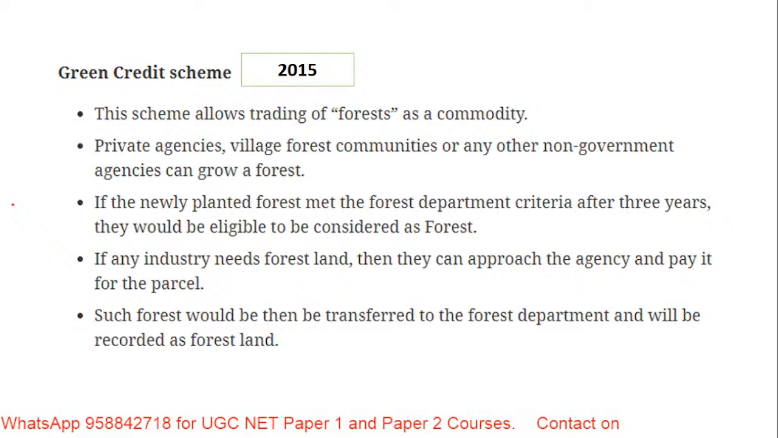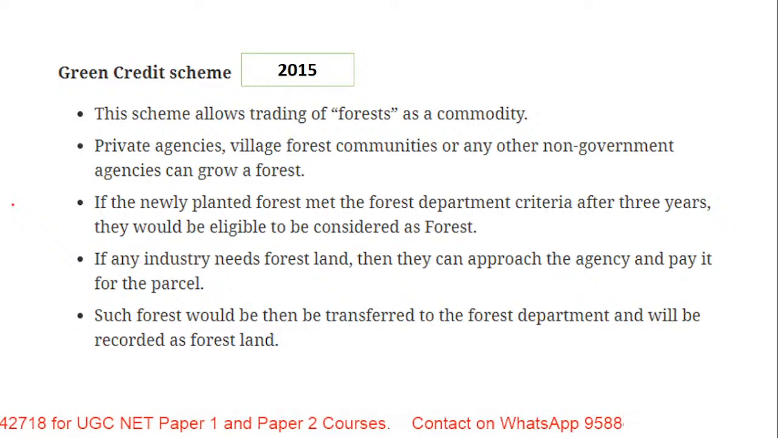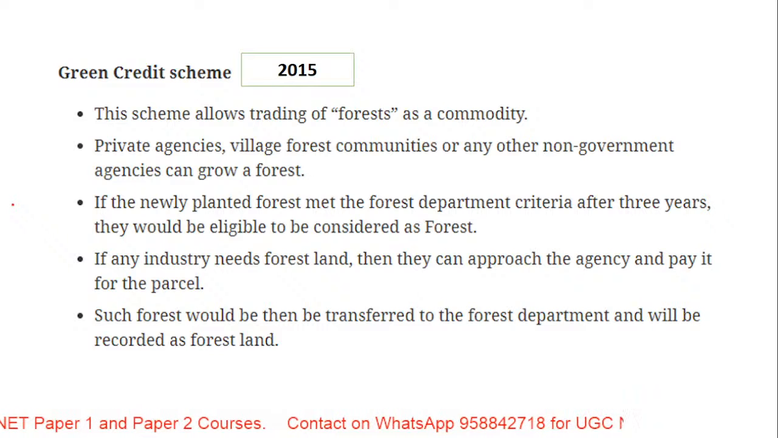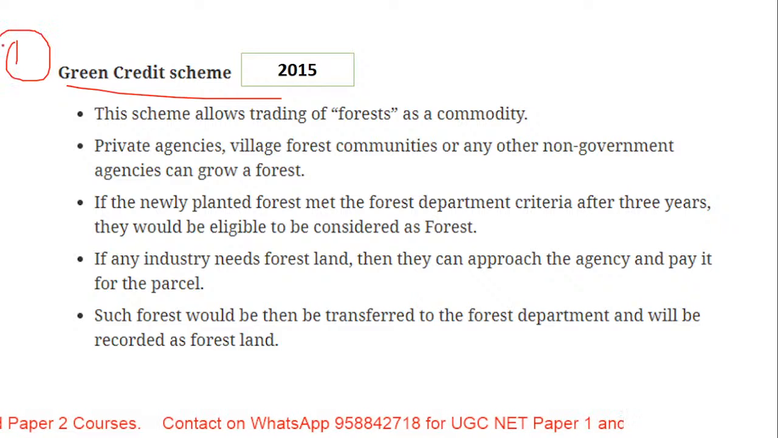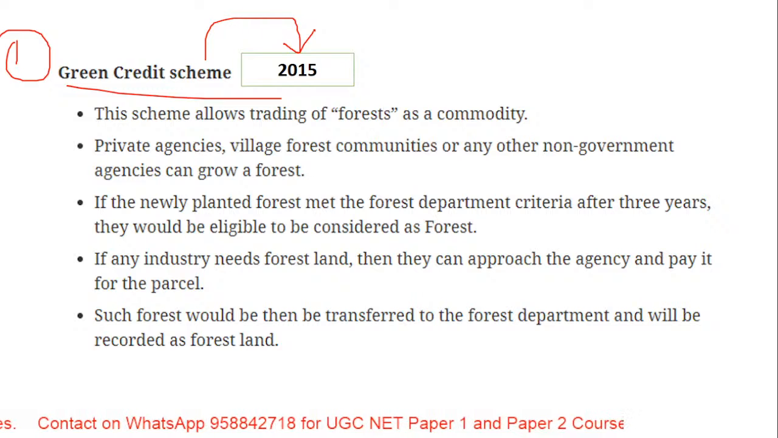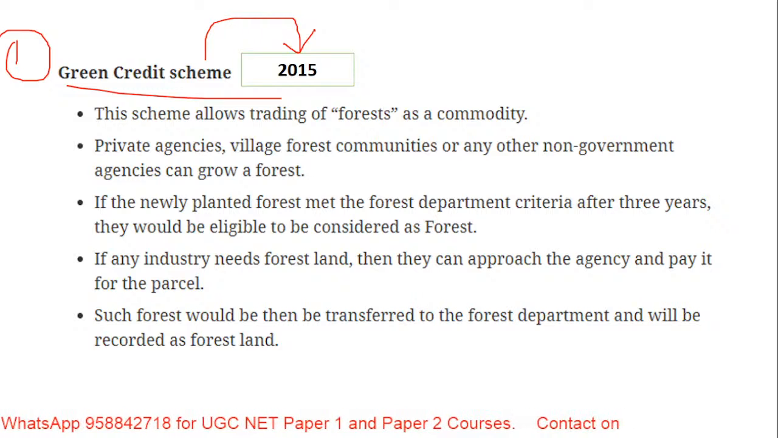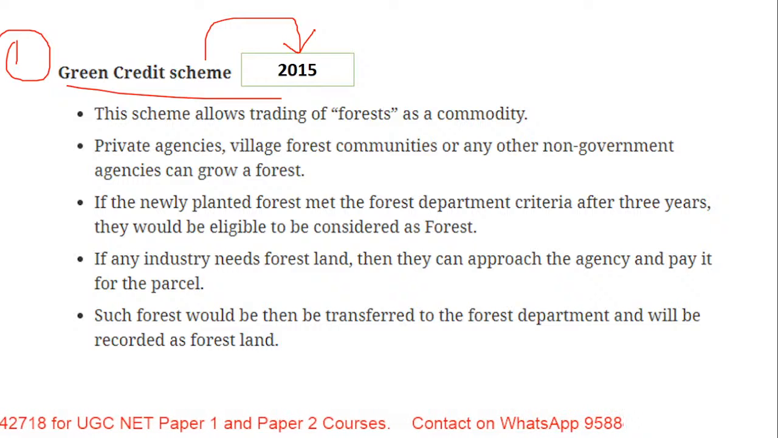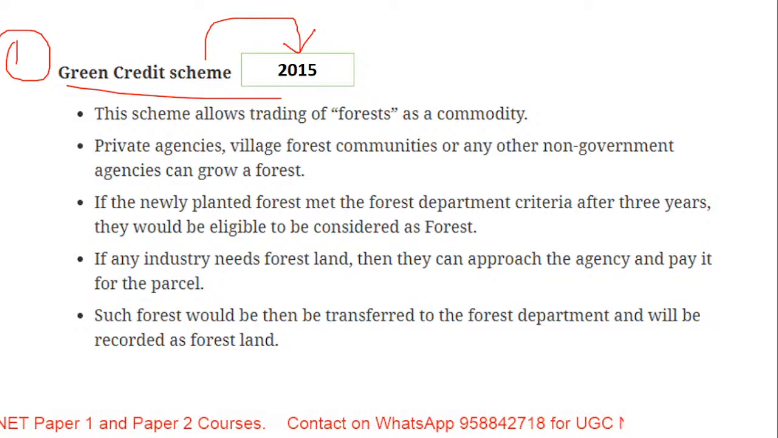But today we are going to study in detail, till date, what the government initiatives with respect to environment are. Okay, so let's go one by one. The first initiative we will see is the green credit scheme, which was started in the year 2015. Just remember that you don't have to read everything, only the initiative, what the objective was, and the year. These things you have to remember very well.